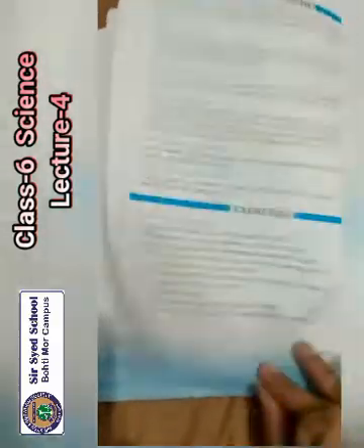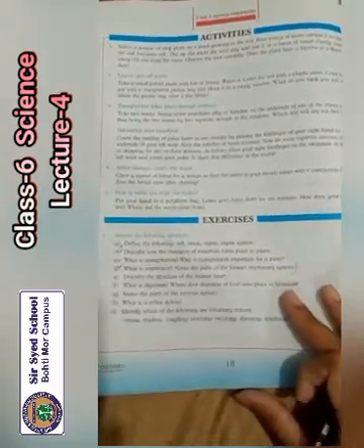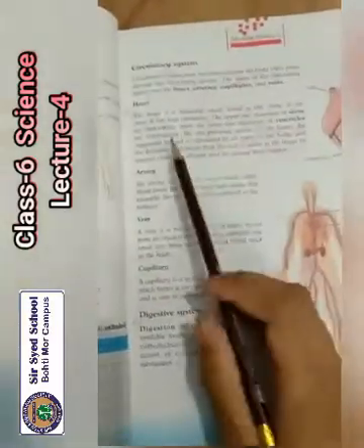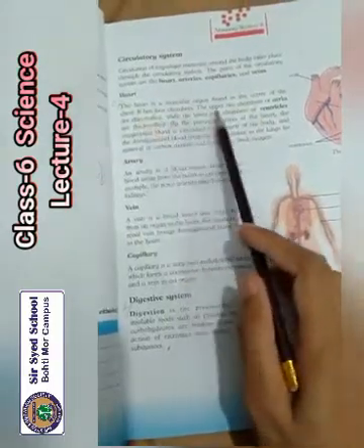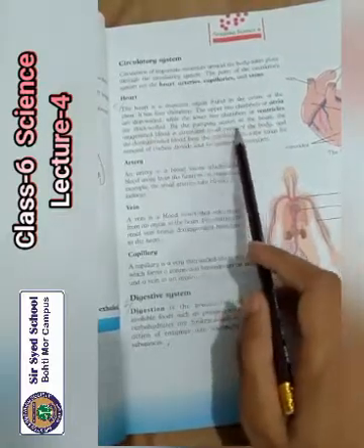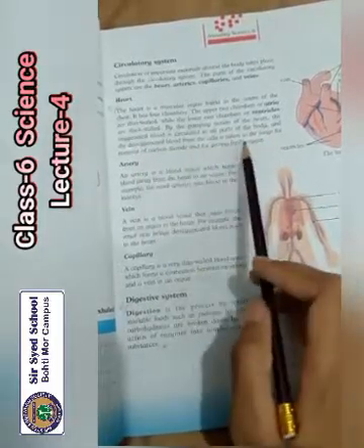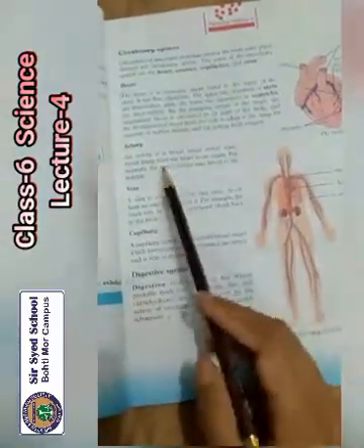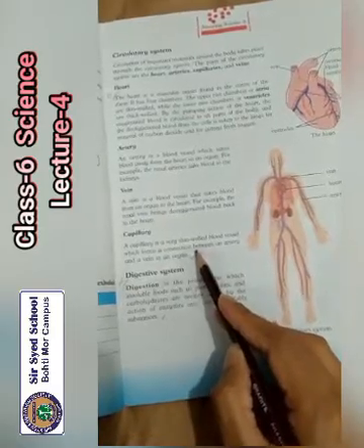Now come on the page number 18. The next question is describe the structure of the human heart. Now come on the page number 13. The heart is a muscular organ found in the center of the chest. It has 4 chambers. The upper 2 chambers are atria, are thin walled, while the lower 2 chambers are ventricles, are thick walled. By the pumping action of the heart, the oxygenated blood is circulated to all parts of the body, and the deoxygenated blood from the cells is taken to the lungs for removal of carbon dioxide and for getting fresh oxygen. Artery, vein and capillary, these all the headings are included in the answer of question number E.